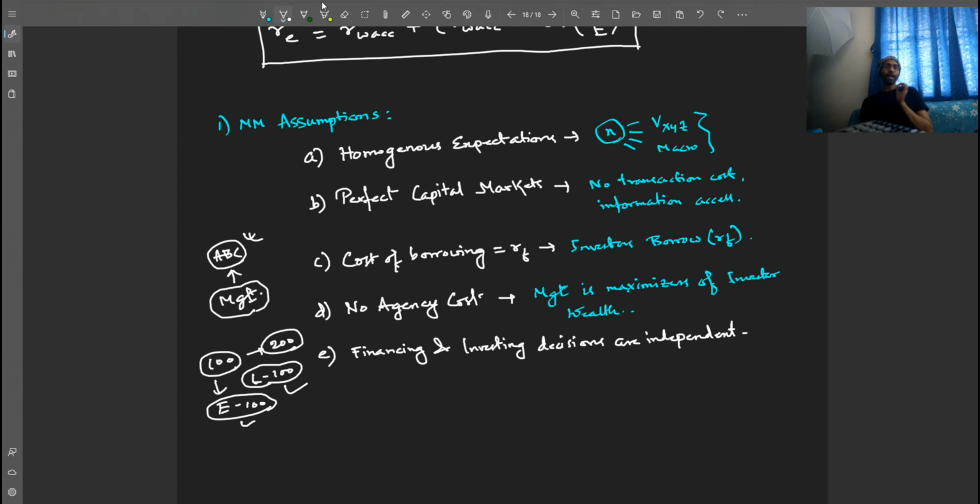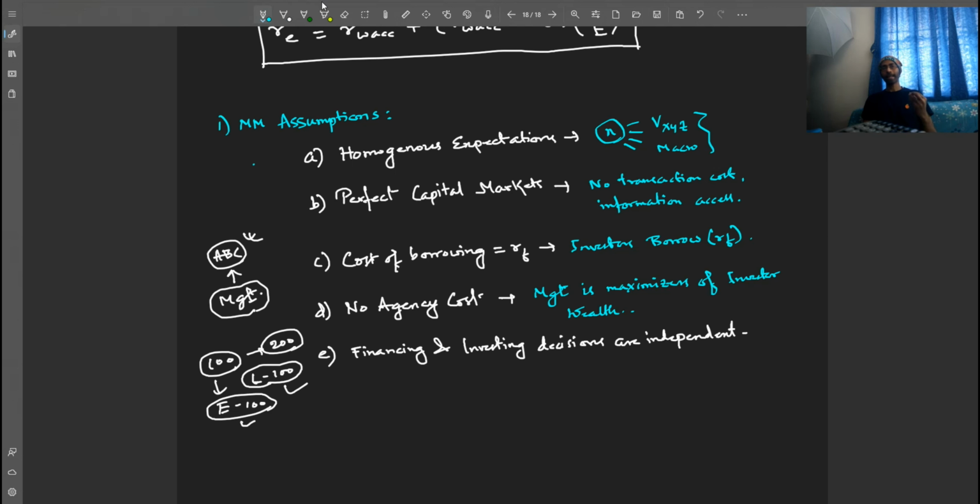that means your investment decisions do not depend on how you source the investing funds. So whether you take a loan or whether you wait for yourself to earn another 100 bucks, your investing decision is not influenced by that, right? This is what the fifth and last assumption is.